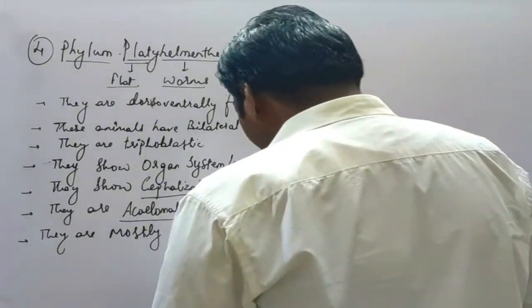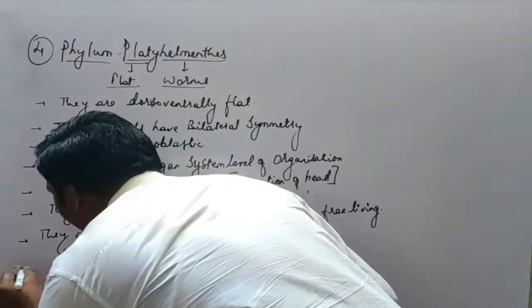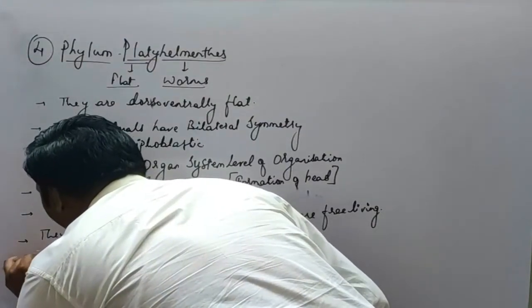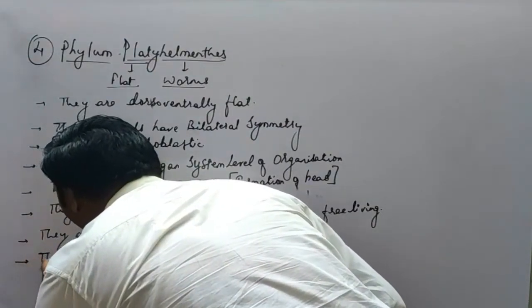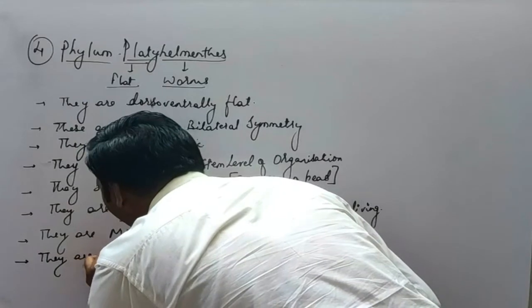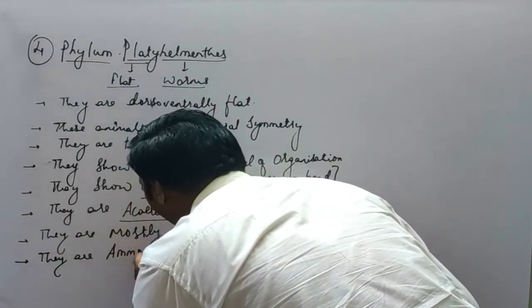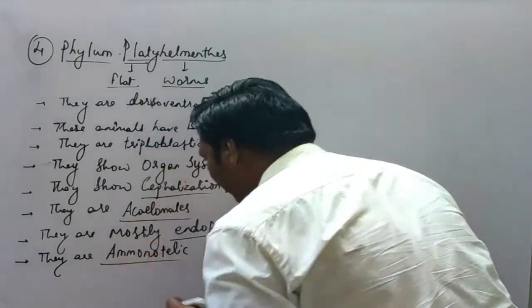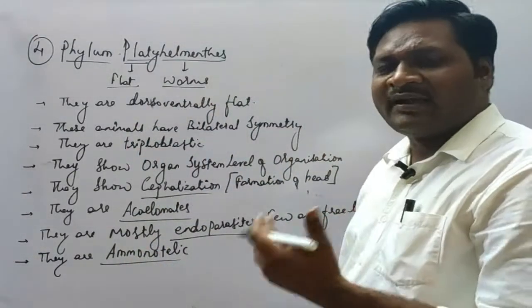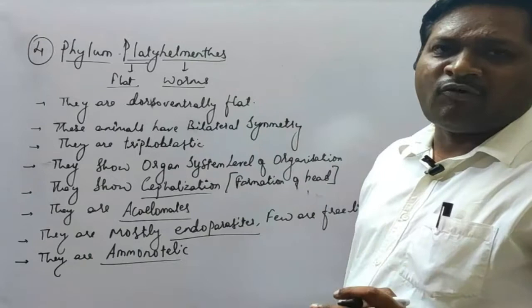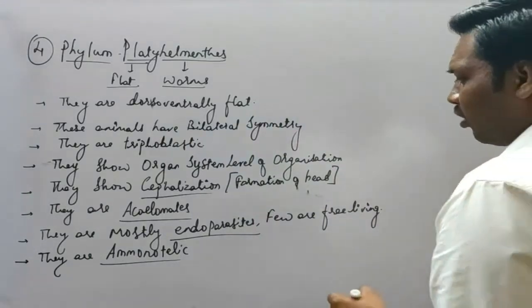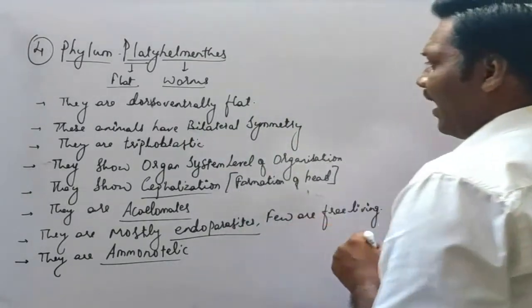Okay, the next, they are ammonotelic. Ammonotelic means what? They secrete the nitrogenous waste material in the form of ammonia. So they are called ammonotelic animals.